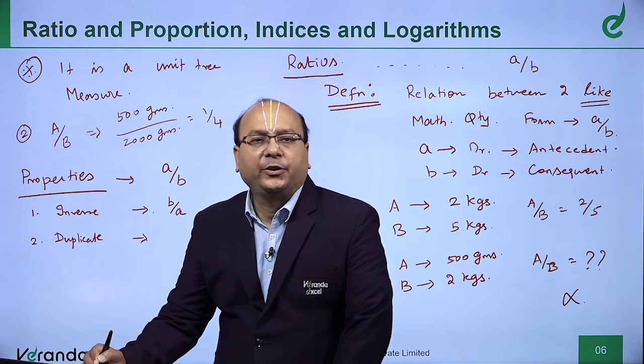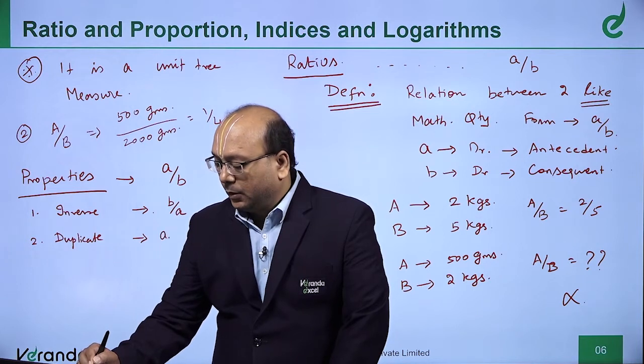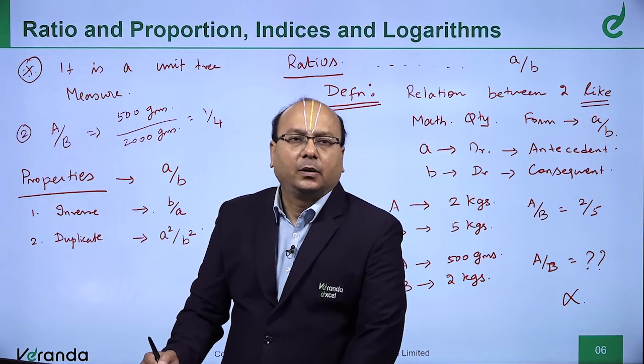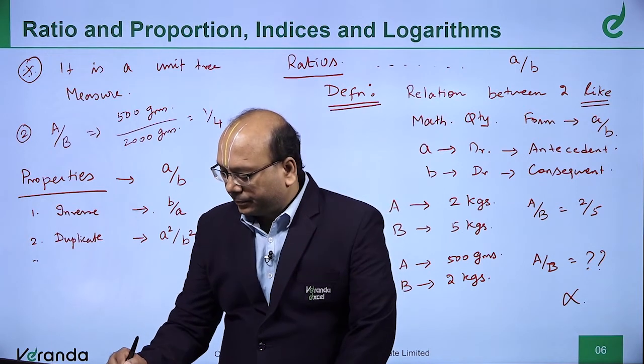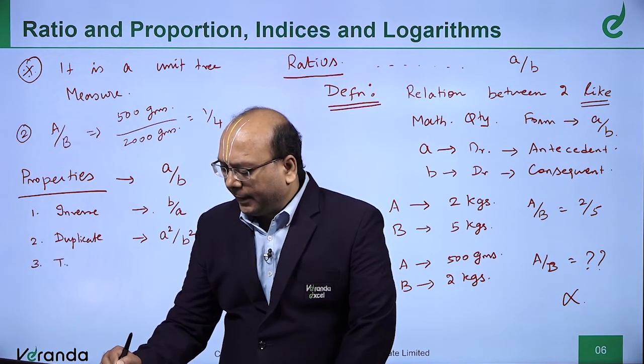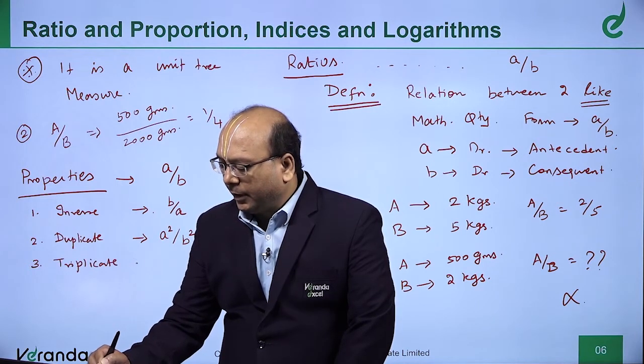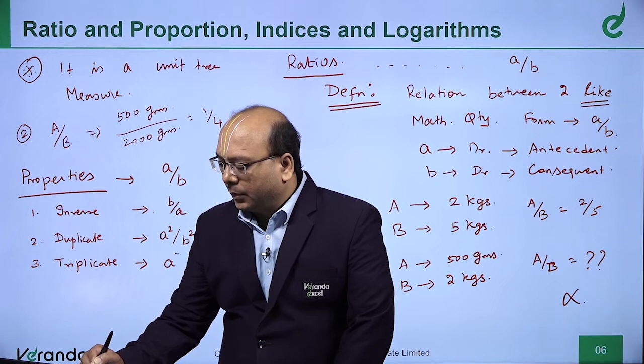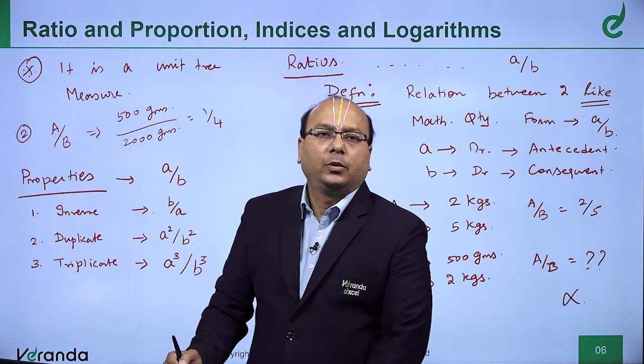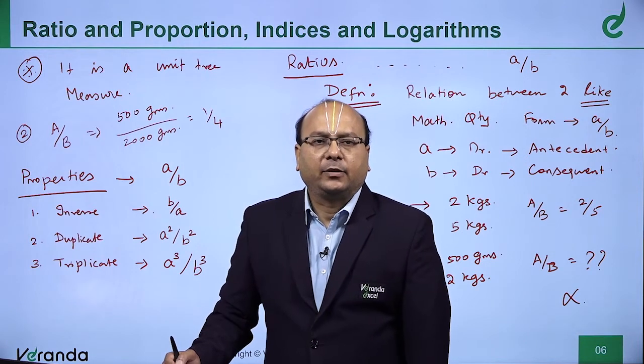Duplicate of the ratio means you have to square it: A square by B square. Triplicate. What is triplicate of ratio? A cube divided by B cube is a triplicate of the ratio.